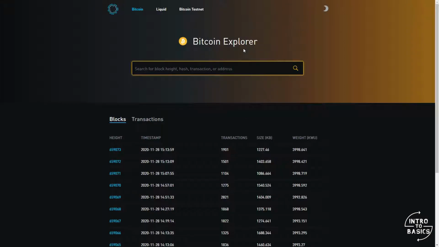Let's look now at some of the information on the blockchain by using a block explorer. We can run our own node to get this information ourselves, or we can use a block explorer. There are many block explorers that we can use, like Blockcypher, Blockchair, Blockstream. Right now I'm using Blockstream. Block explorers are services through which we can actually see the data on the blockchain. For example, we can see the number of blocks mined. This is the latest mined block at the time of recording.